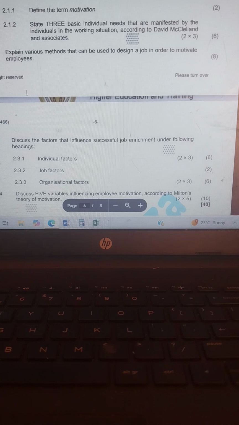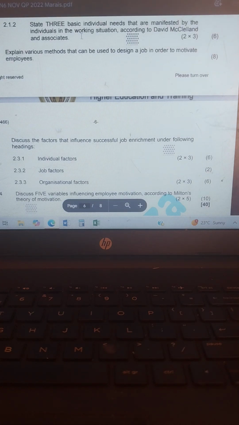Number 2, a need for affiliation, a desire to have close relationship with, feel accepted, and be liked by others. Number 3, a need for power, a desire to make other people behave in a way that they would not without this influence.